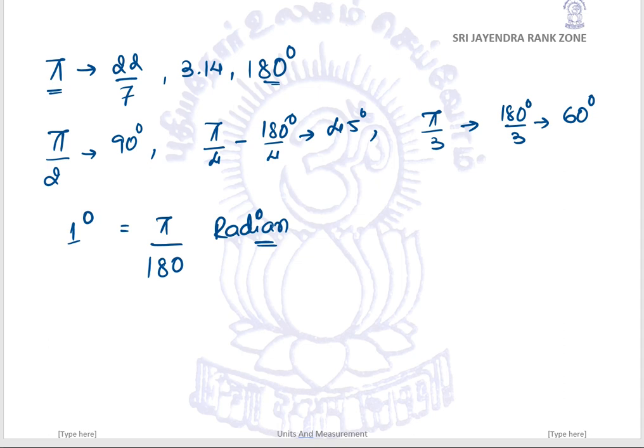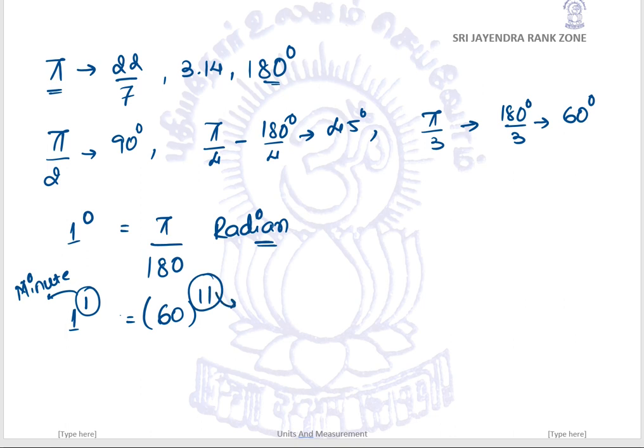One more representation would be there. 1 degree, this is one quotation. This we pronounce as a minute. 1 minute is equal to 60 seconds.